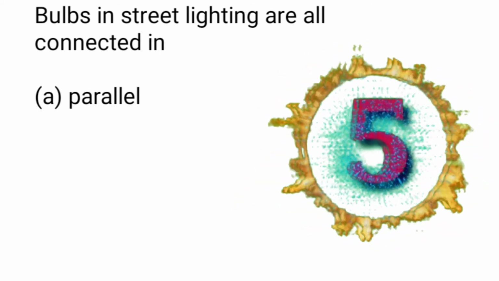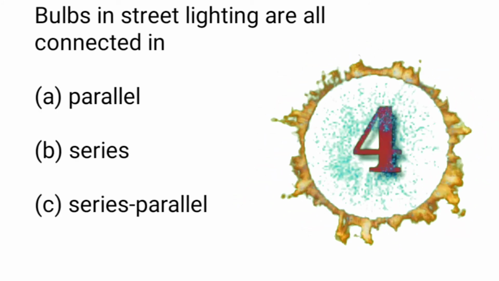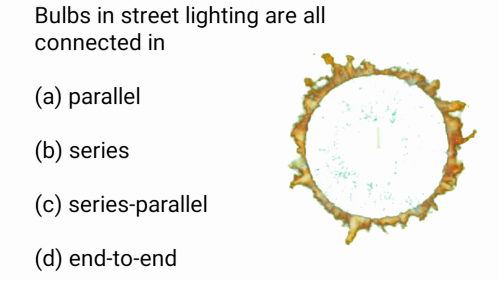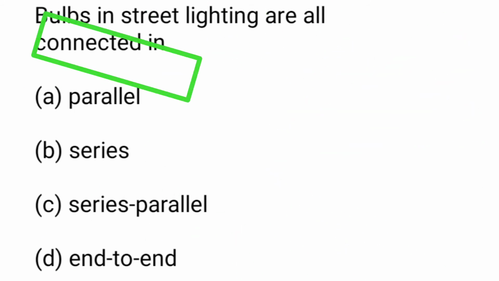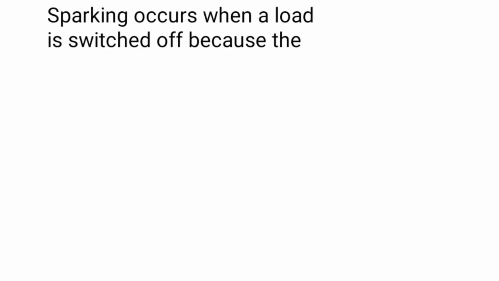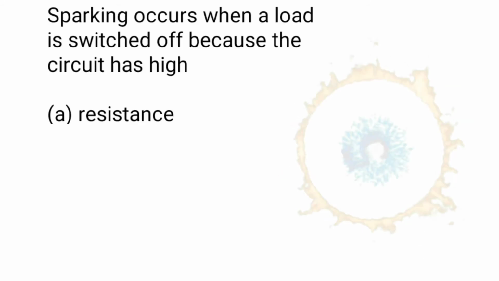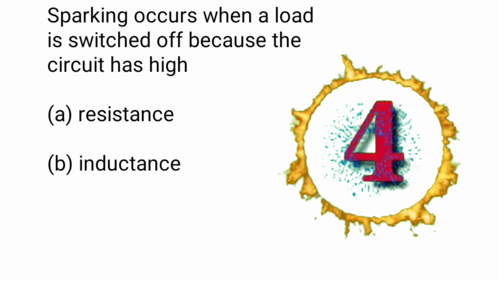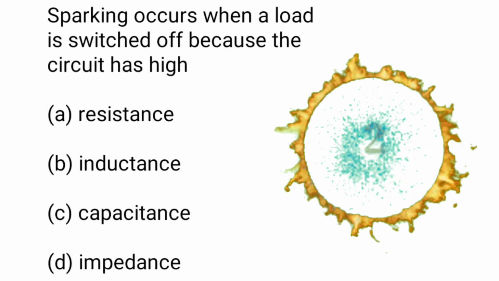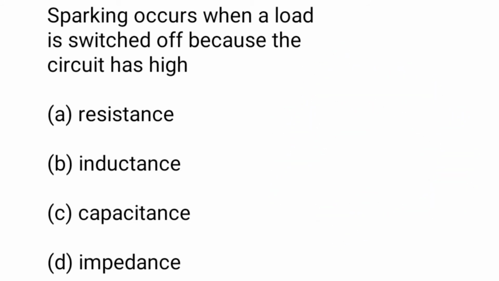Next one: bulbs in street lighting are all connected in A. Parallel, B. Series, C. Series parallel, D. End to end. Your answer is A. Parallel. Next question: sparking occurs when a load is switched off because the circuit has high A. Resistance, B. Inductance, C. Capacitance, D. Impedance.